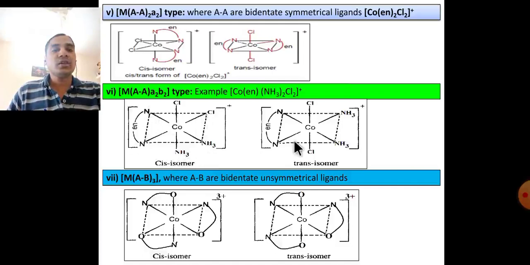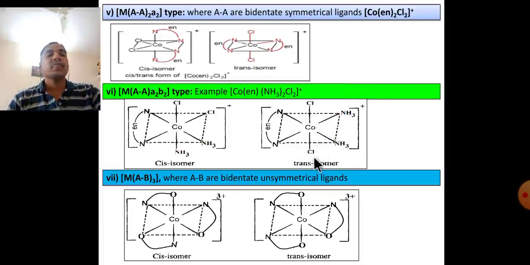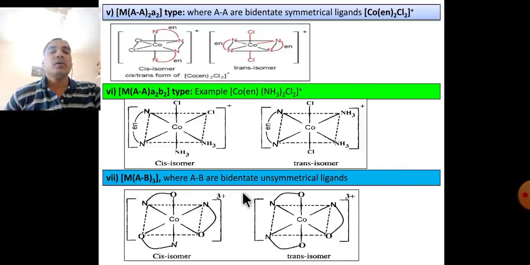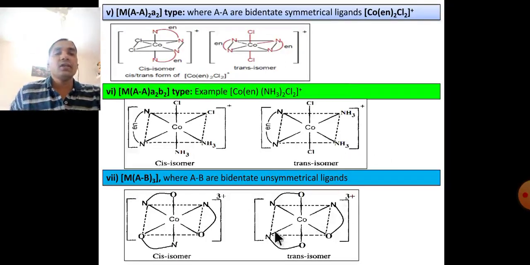But in this isomer Cl are opposite to each other, that's why trans isomer. These are cis, but in this complex 1 and 6 position Cl is trans, that's why this complex is trans. Last type, M A-B 3, where A and B are bidentate unsymmetrical ligands.